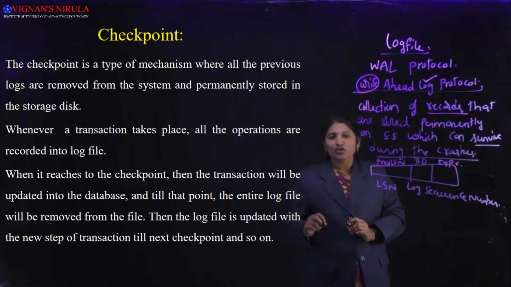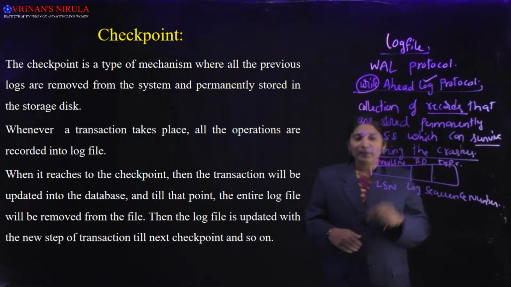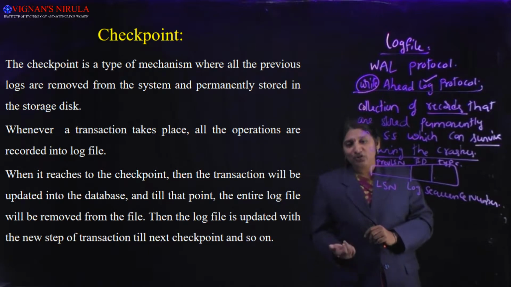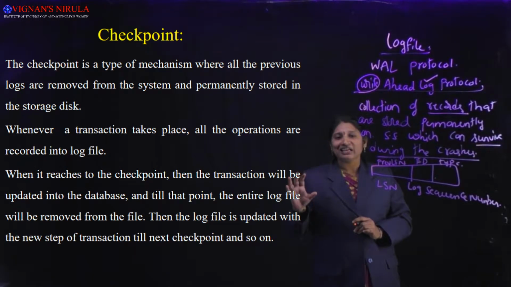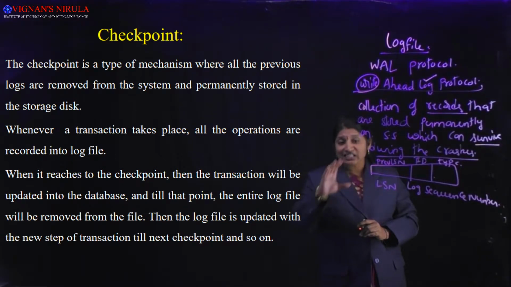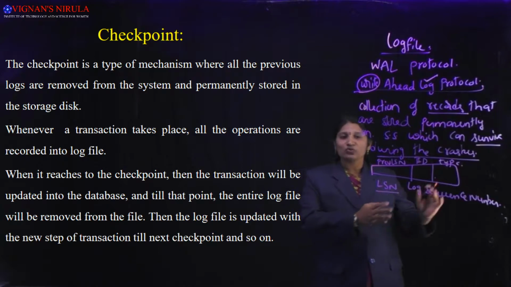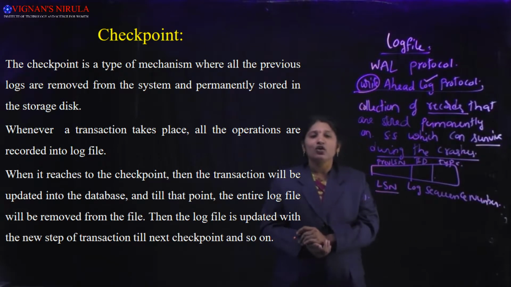For the first log record, we give the unique ID 1, for the second log record, another serial number, 2. Likewise, for each and every log record, we allocate a unique ID serially. That unique ID is called the LSN, log sequence number, of that particular record.